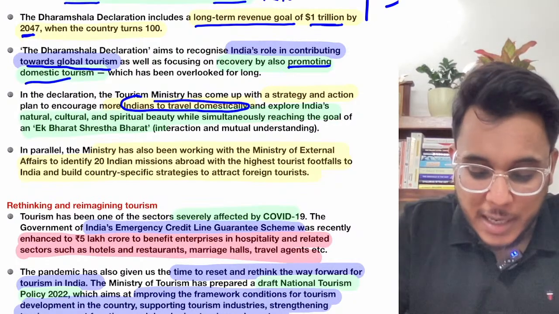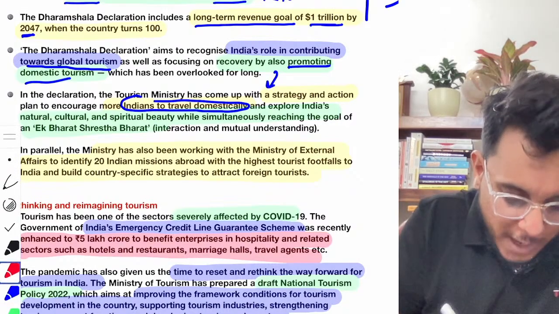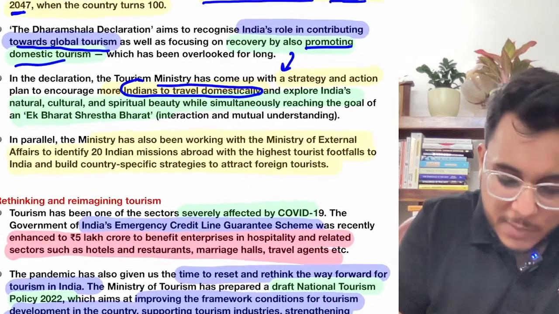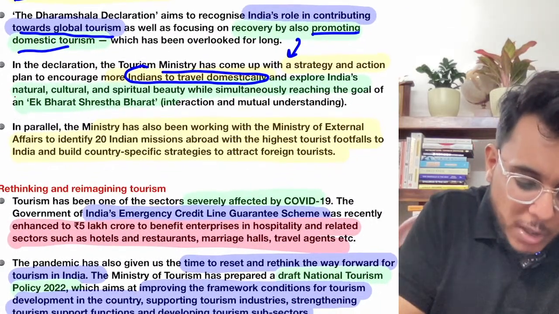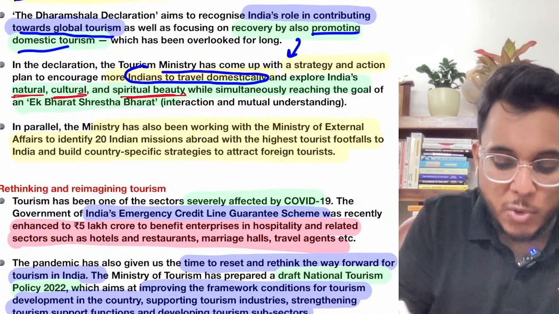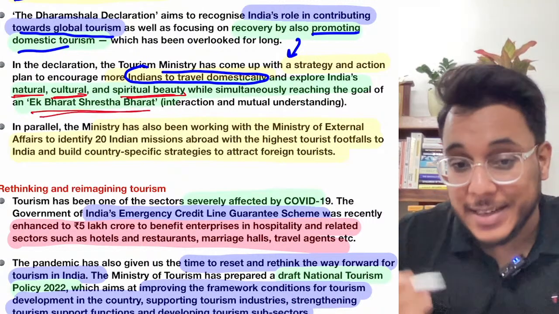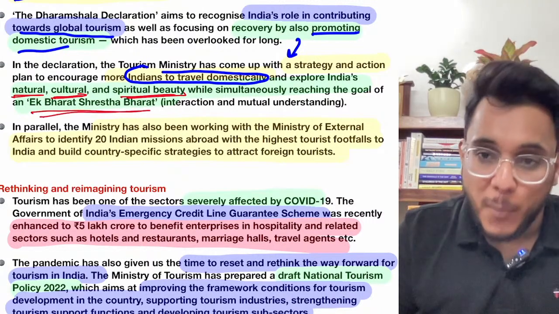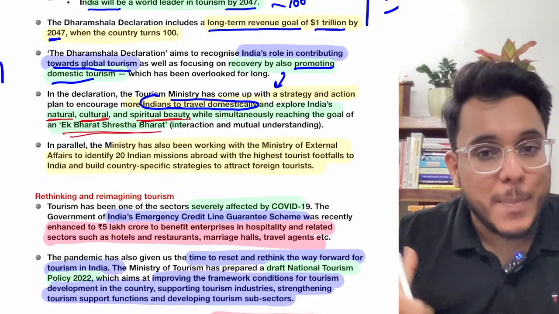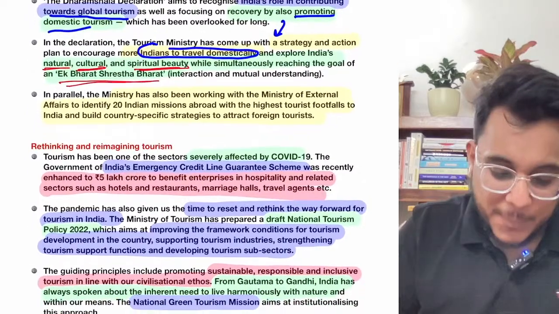We need to promote domestic tourism so that we know about our own culture, our natural assets, our cultural assets, our spiritual beauty, so that we can realize Ek Bharat Shreshtha Bharat and understand our own nation. Moreover, it will also create economic opportunities for the local people where you are visiting.